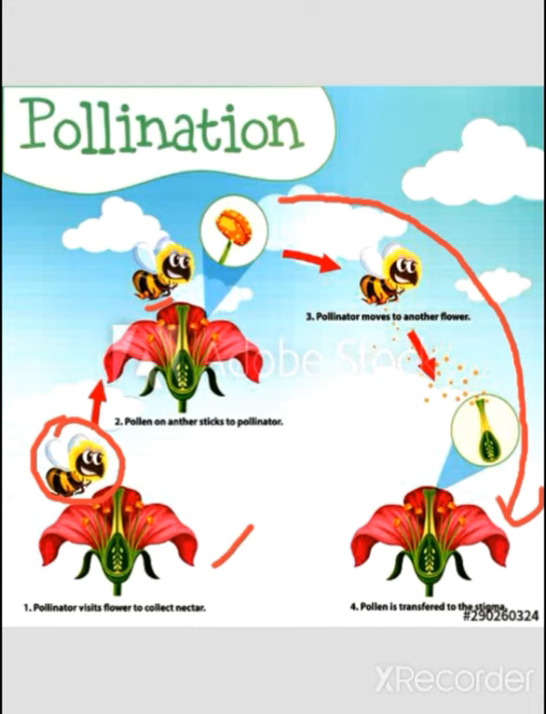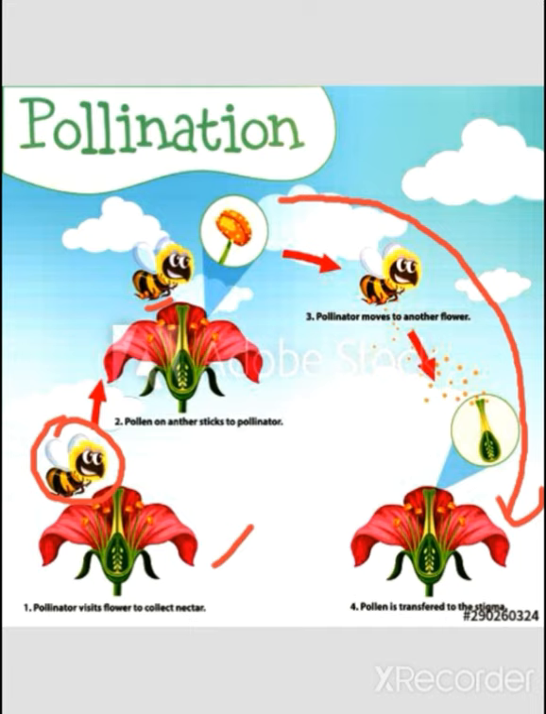And the next one is ornithophily. What do you mean by ornithophily? When pollination occurs by birds. Only a few types of birds are specialized for this. They usually have small size and long beaks, like sunbirds and hummingbirds. When pollination occurs by birds, that is called ornithophily.